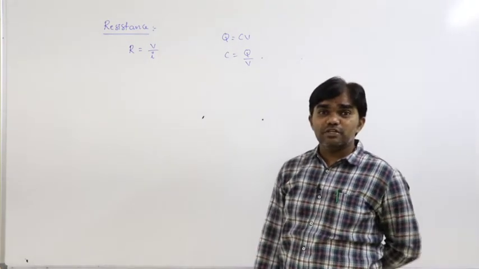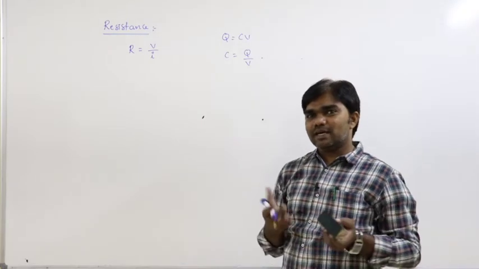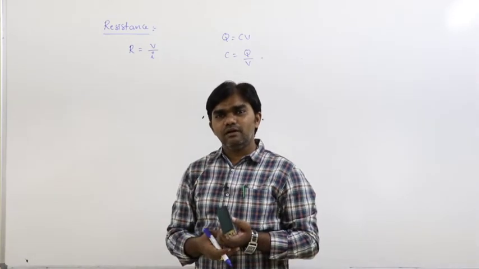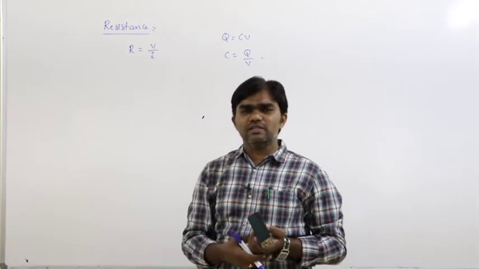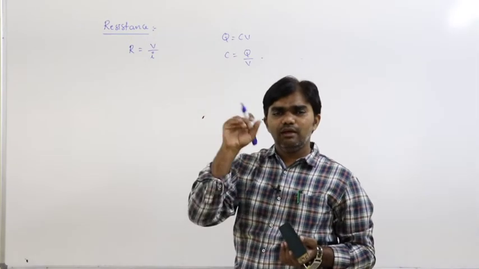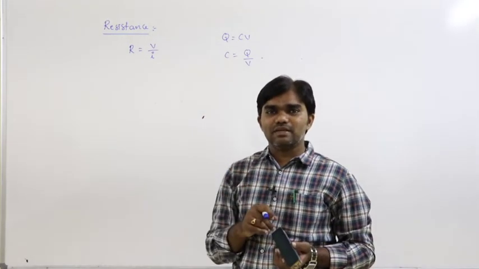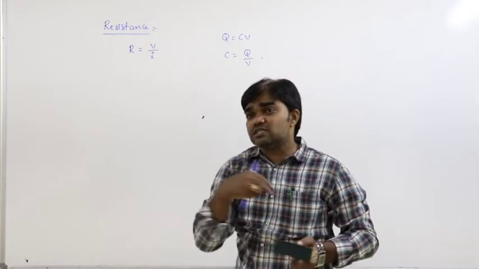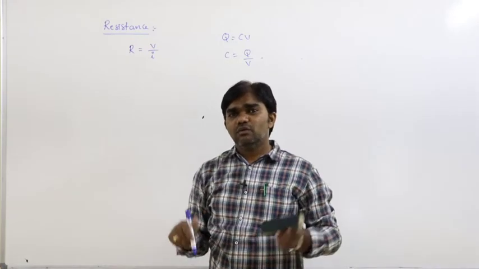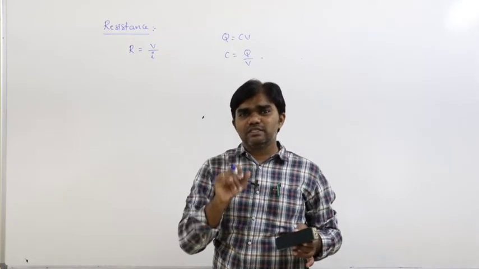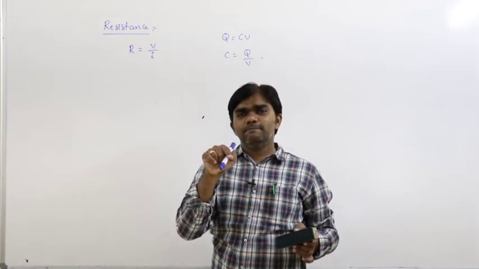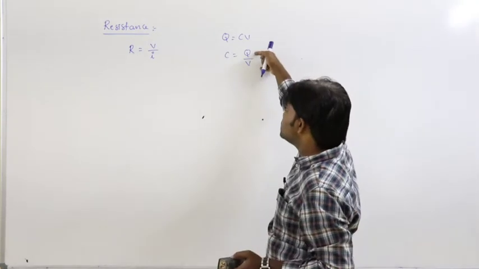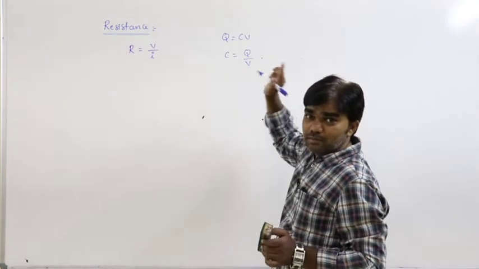Capacitance depends on the dimensions, just like a water tank. What is the capacity of the water tank? Let us say 5 liters. It does not depend on the type of liquid. Whatever liquid we consider, only 5 liters can be stored in the tank. That is the capacity. So capacity does not depend on charge or potential, however fast we store. What is the maximum possibility? Only 5 liters. So capacity depends on the dimensions, not on the charge and potential. Remember that, it's a very important thing.